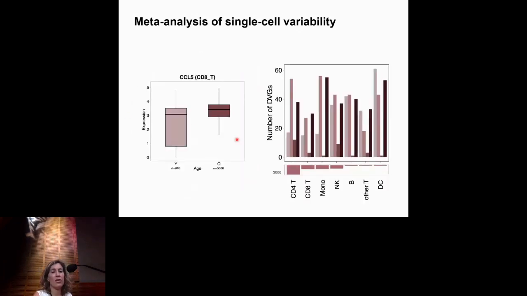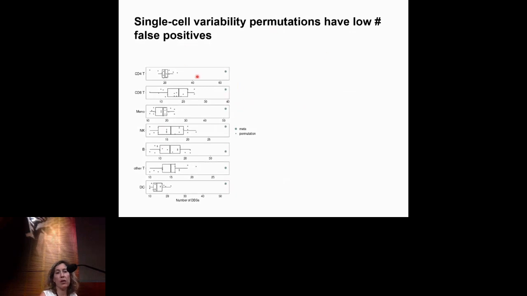Okay, so here is a gene, just to convince you that what we see makes sense. This is a differentially variable gene for age, and what we see is that in young, the expression breadth is quite spread, and in old individuals, the expression is tightened. If we look at the permutation analysis, what we see is that in this case, we still have some false positives popping up, but the majority of the genes that we find might be real because they are outside of the distribution of the permutation, but we need to work on this.